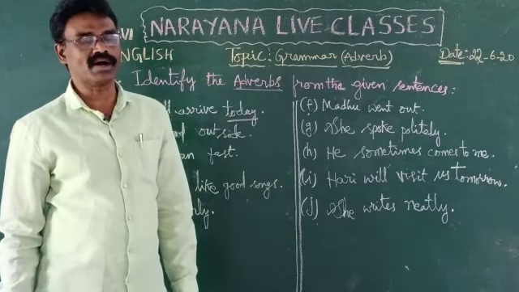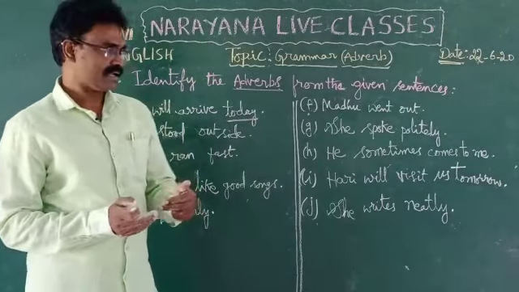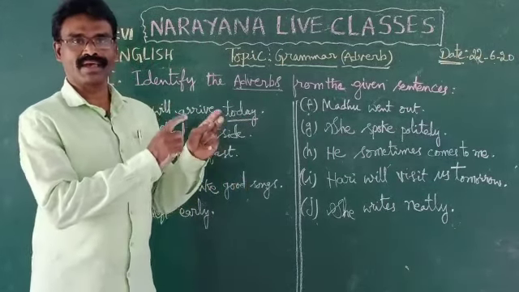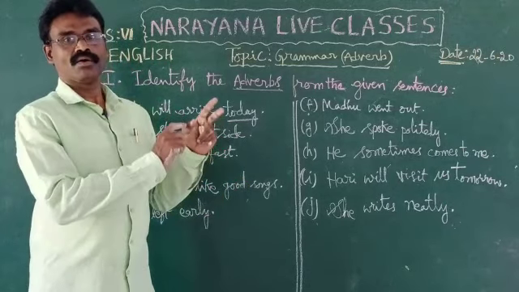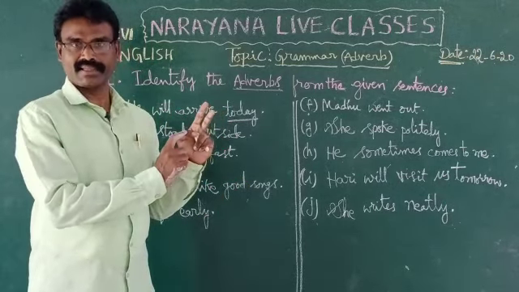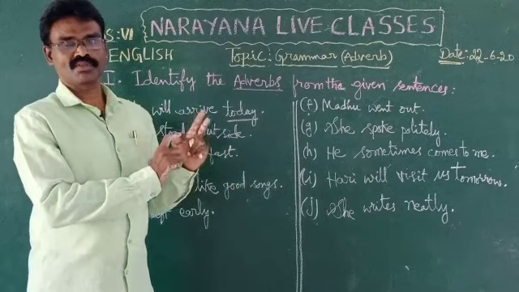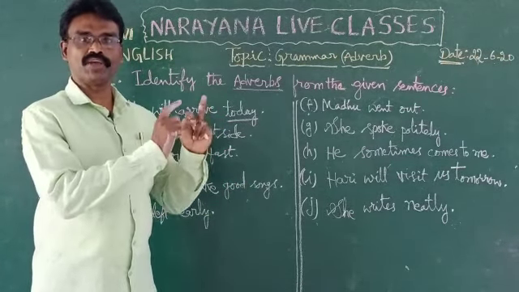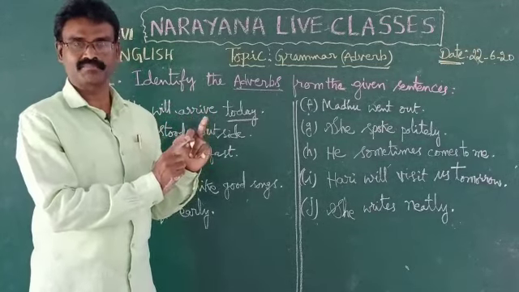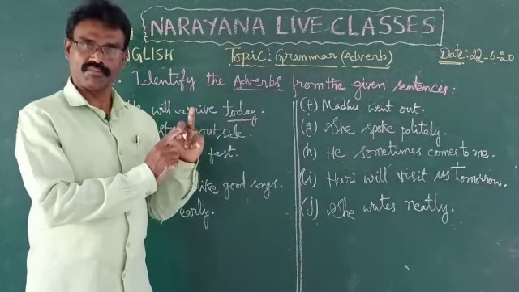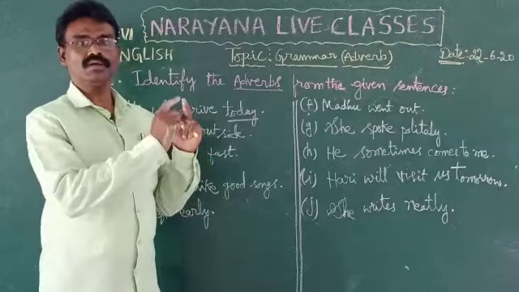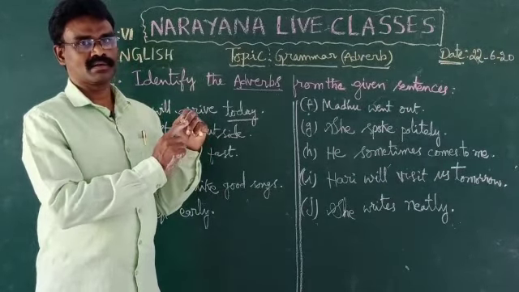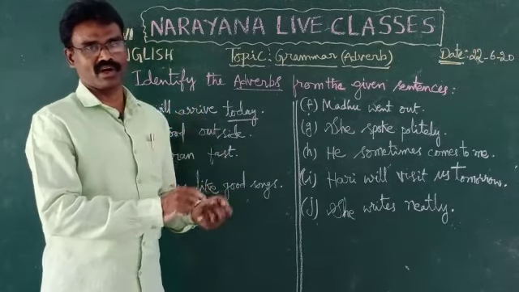Children, you know very well the definition of adverb. An adverb adds something to the meaning of the verb. It says when the action is going on or went on or will go on, where the action takes place or took place or will take place, how the action is going on, how often the action is going on.